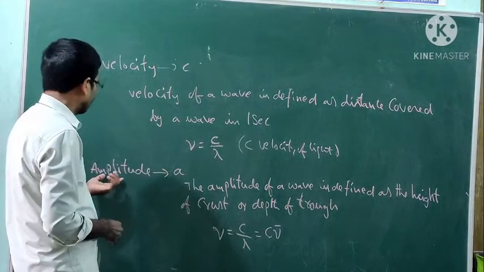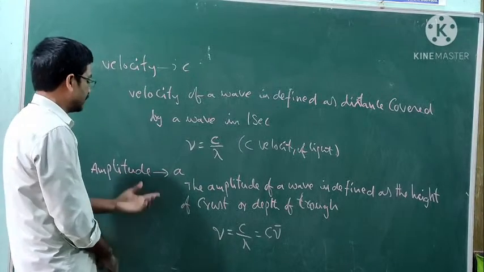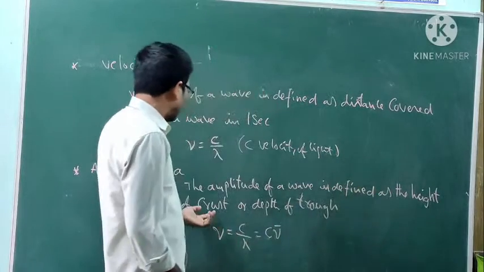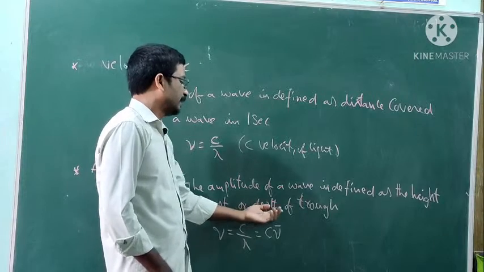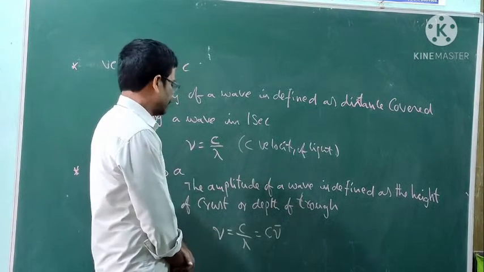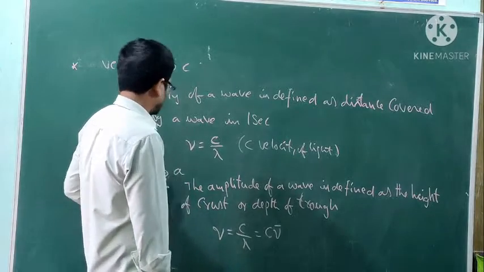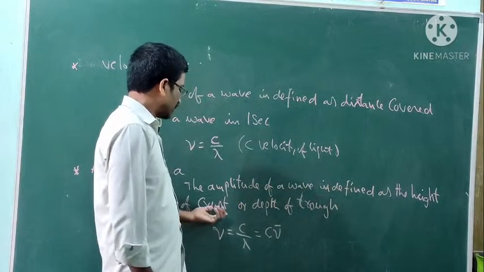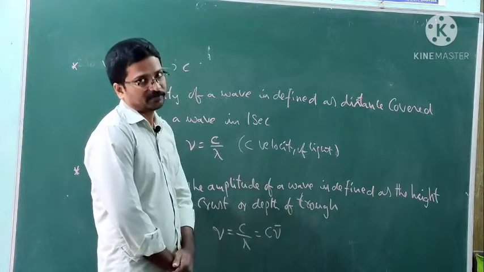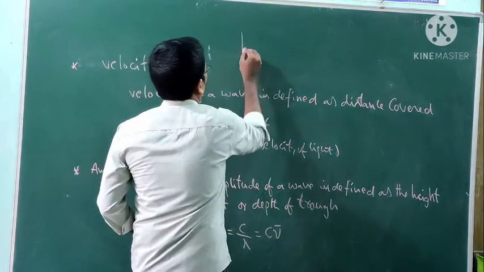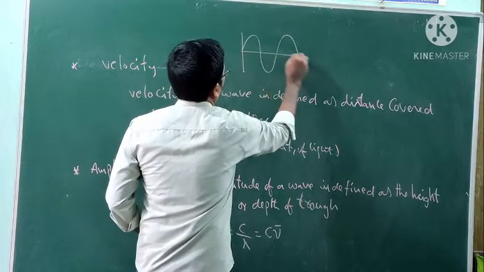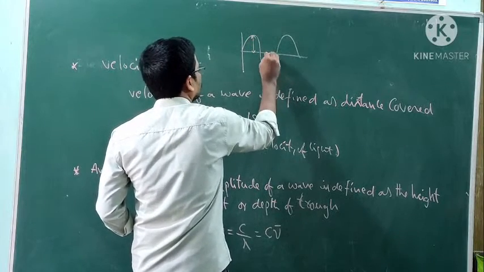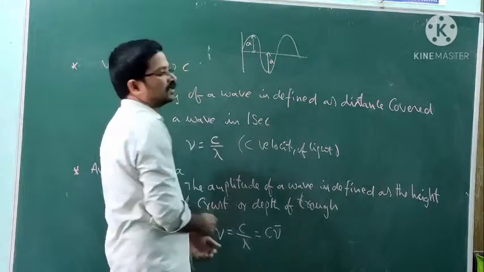Next, amplitude. Amplitude is indicated by A. Amplitude of a wave is defined as the height of the crest or the depth of the trough. The height of the crest or the depth of the trough is known as amplitude.